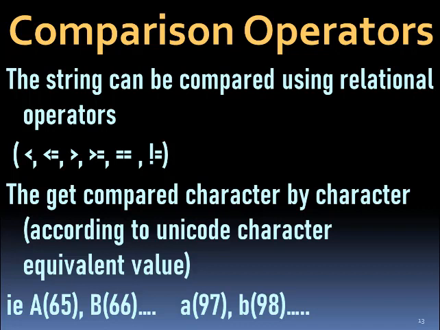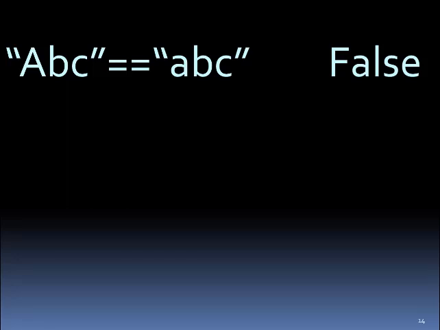So you know, in Unicode character values capital A is 65, capital B is 66, small a is 97, small b is 98, and so on. So using these Unicode character values, they are compared.